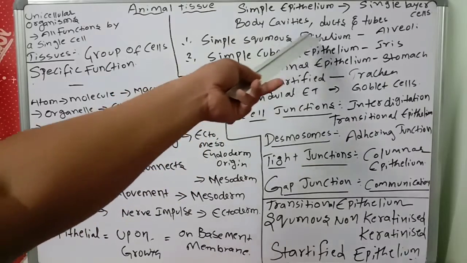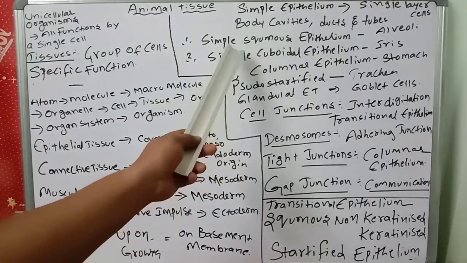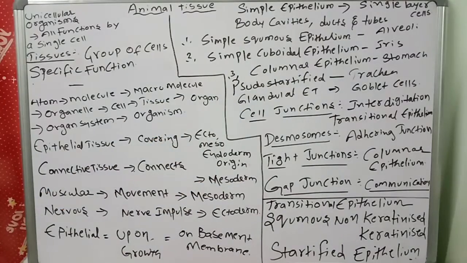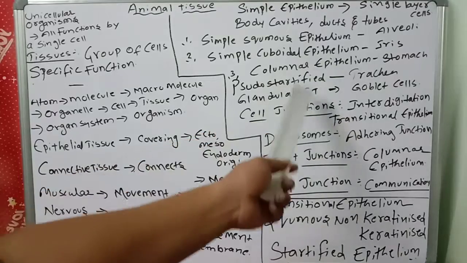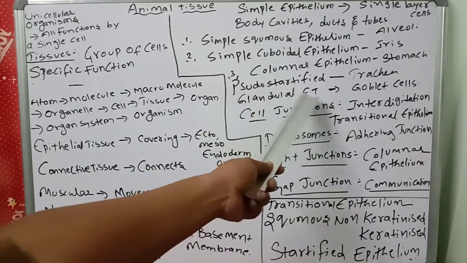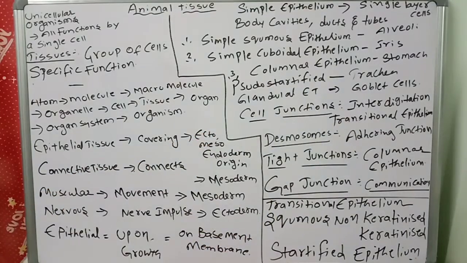Simple squamous epithelium is there in the alveoli. Simple cuboidal epithelium is there in the iris. Columnar epithelium is there in the stomach. Pseudostratified epithelium is there in the trachea. Glandular epithelium cells, some simple glandular epithelium, you know very well, such as goblet cells. Some compound ones are in the salivary glands.